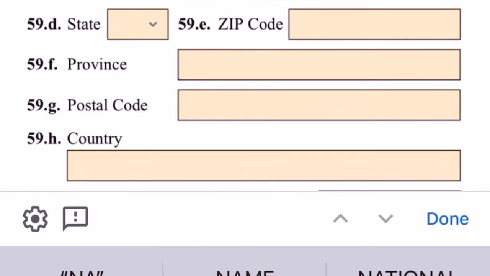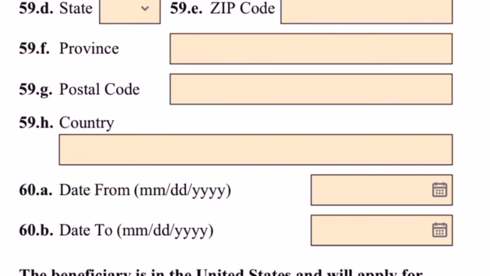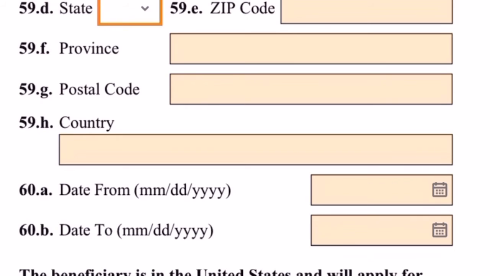But in this case, my client and his spouse are living together. So we are going to enter the address at which they are living together in the United States. So we are entering the street number and the street name, 111 Queen Street.